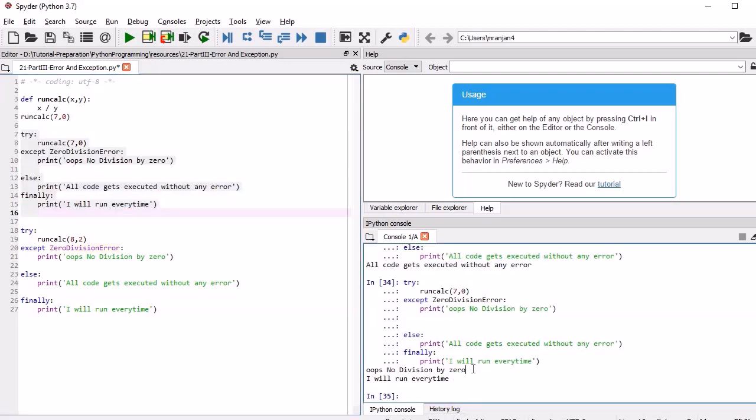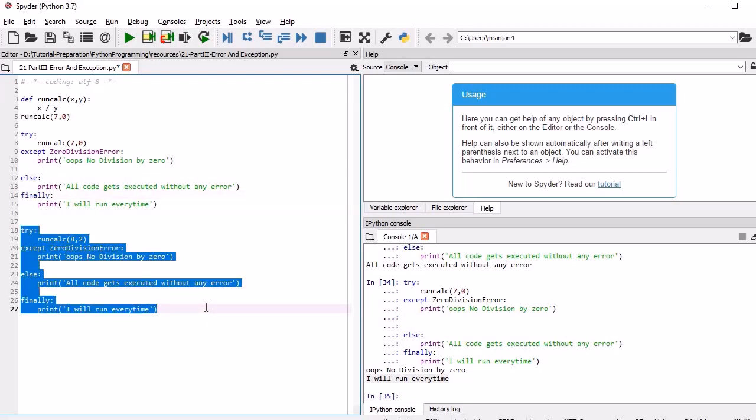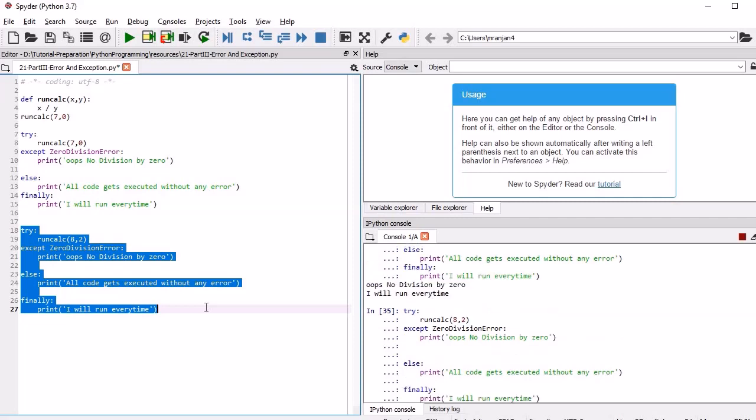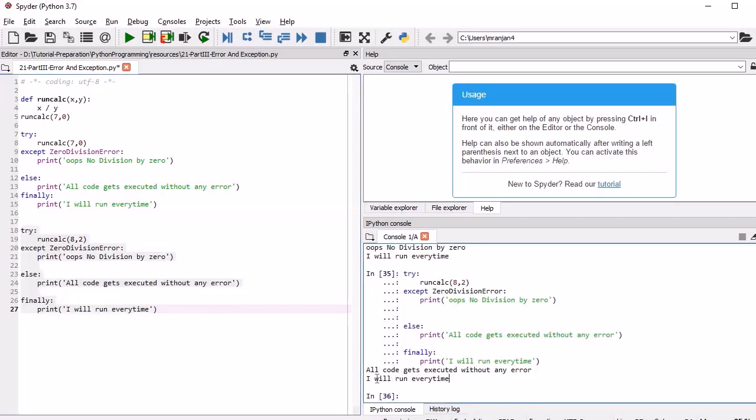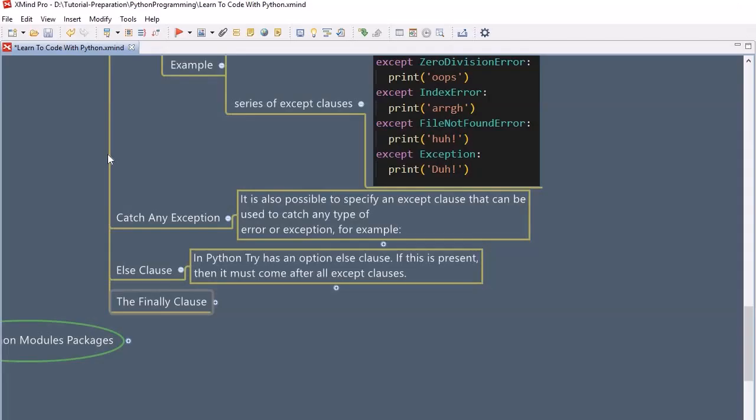You can see that it gave "no division by 0", but it has also executed this code block. Why? Because it is a finally block. I told you that this block will be executed whether you get an error or not. Now we will run the no-error scenario. There is no error, so run it. In that scenario also, after execution of all the code, the finally block gets executed. So this is the beauty of the finally clause. Just remember it.